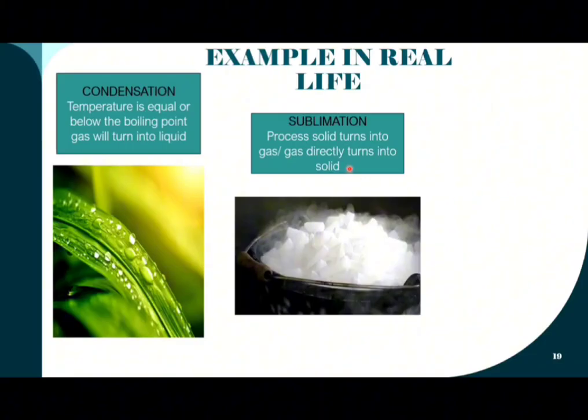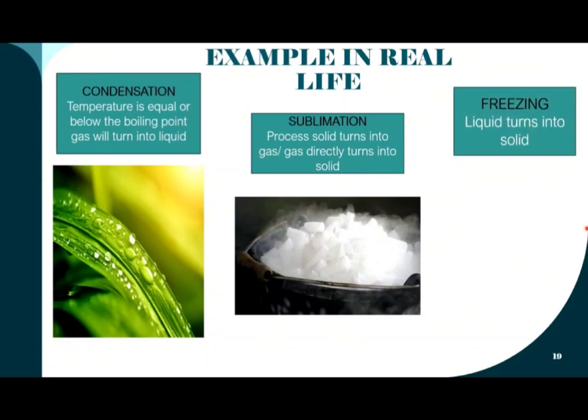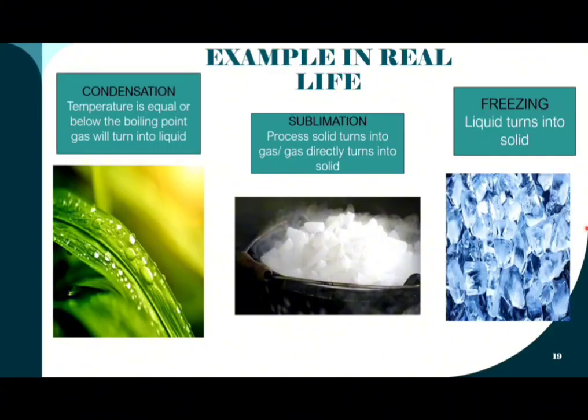Sublimation is the process in which a solid turns directly into a gas, or a gas turns directly into a solid. The last example is freezing. When heat is released as the liquid is cooled, the particles lose energy and move much slower. The particles start to vibrate at fixed positions when they reach the freezing point, so the liquid ends up turning into a solid.